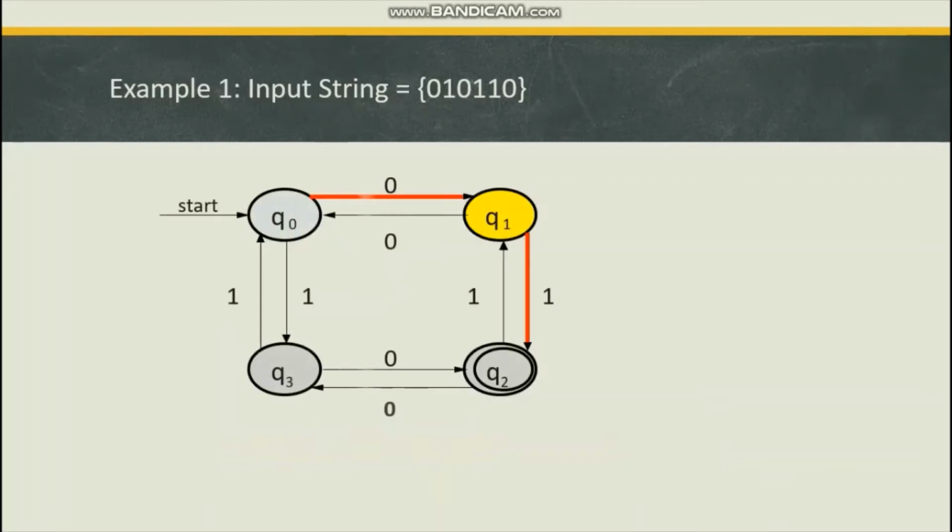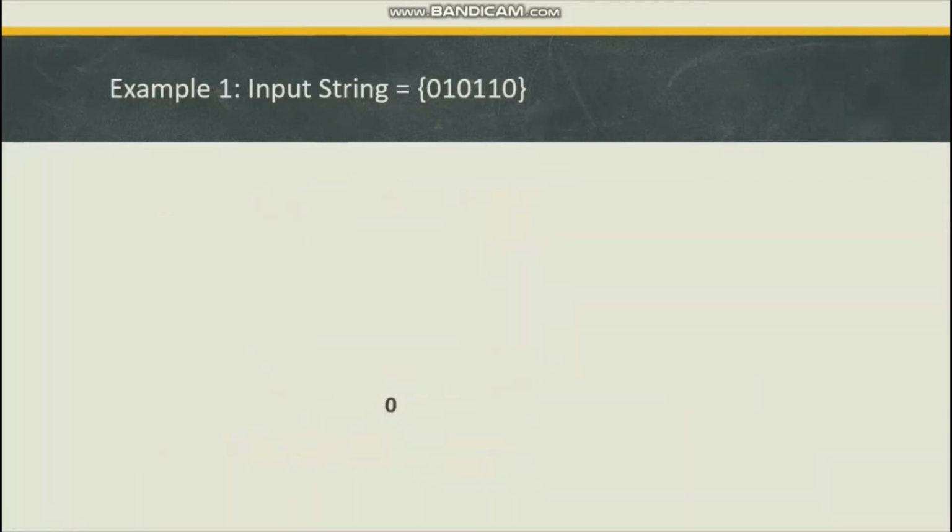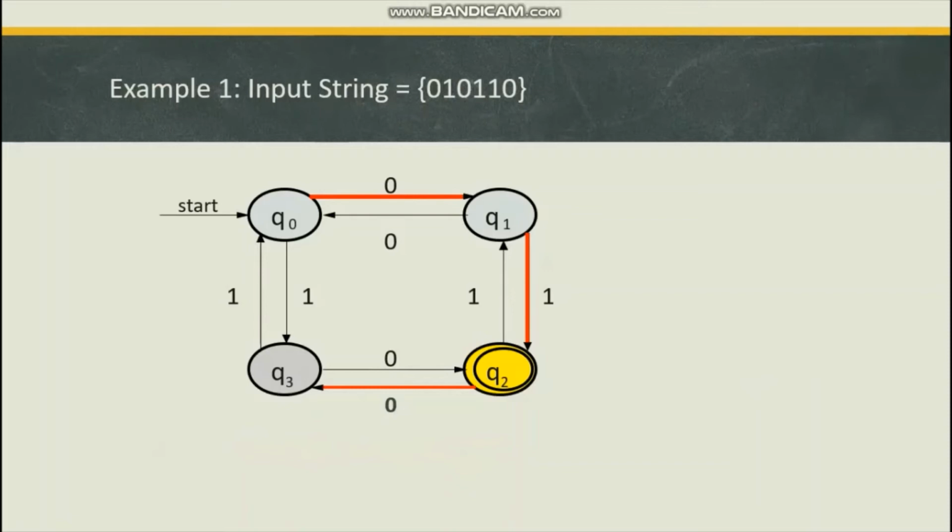Now see the next step. Now we have switched from Q0 on processing 0 to Q1 state. Now next input alphabet is 1 and the current state is Q1. So Q1 after processing input symbol 1 transiting to Q2 as shown in this diagram. This is the transition given. Now repeat again the same process.